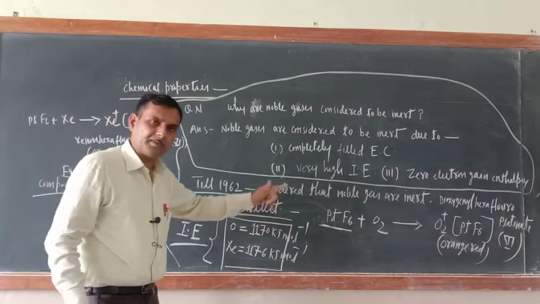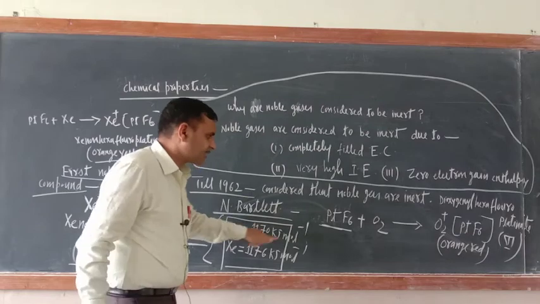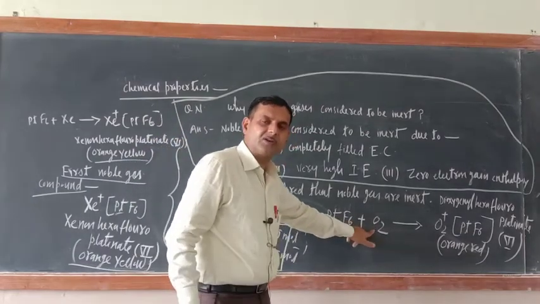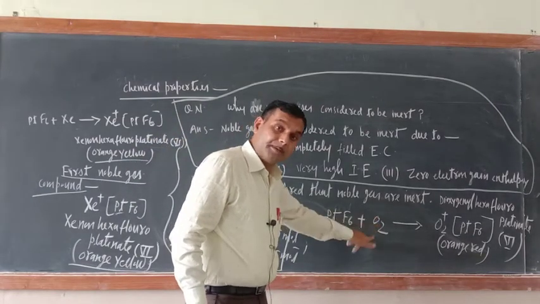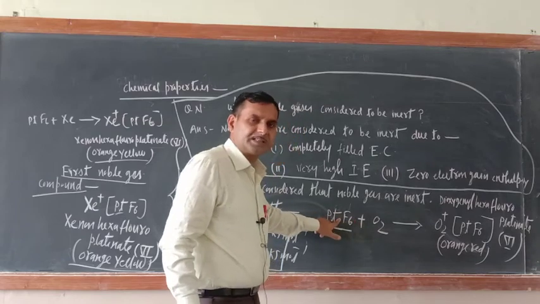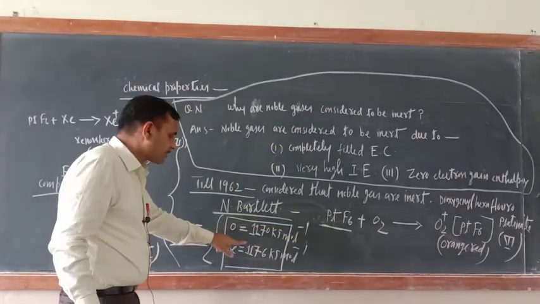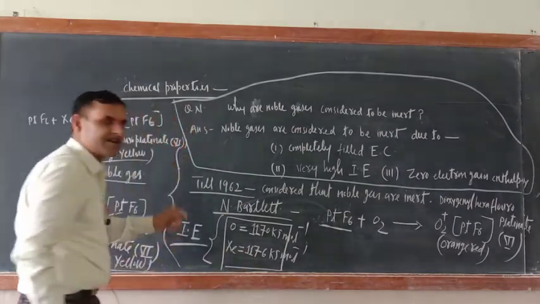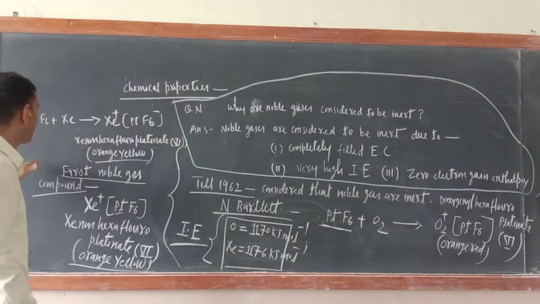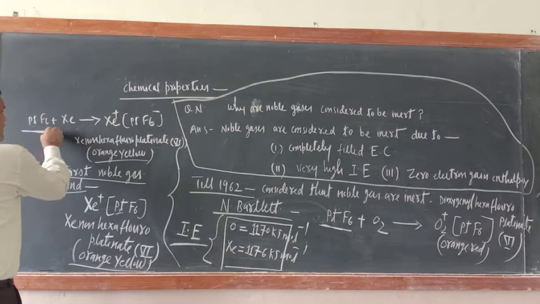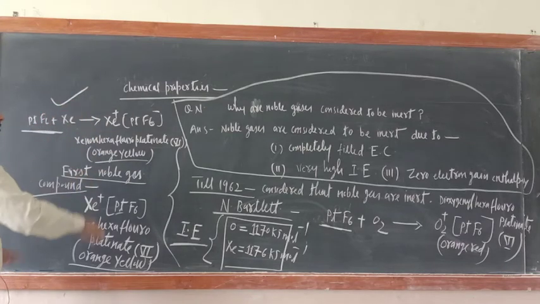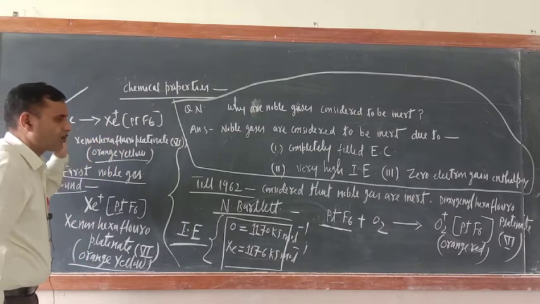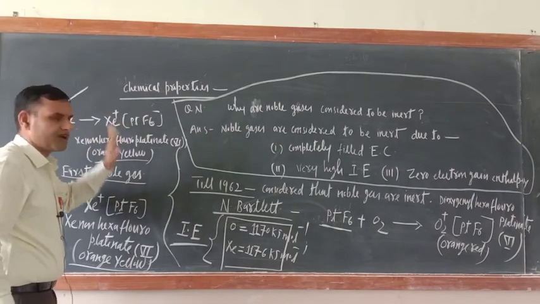He thought, if oxygen, having ionization enthalpy 1170 kilojoule per mole, can react with PtF6, then xenon, which has comparable ionization enthalpy, 1176, can also react with PtF6. So remember this reaction, and this compound also, Xe+ PtF6-.